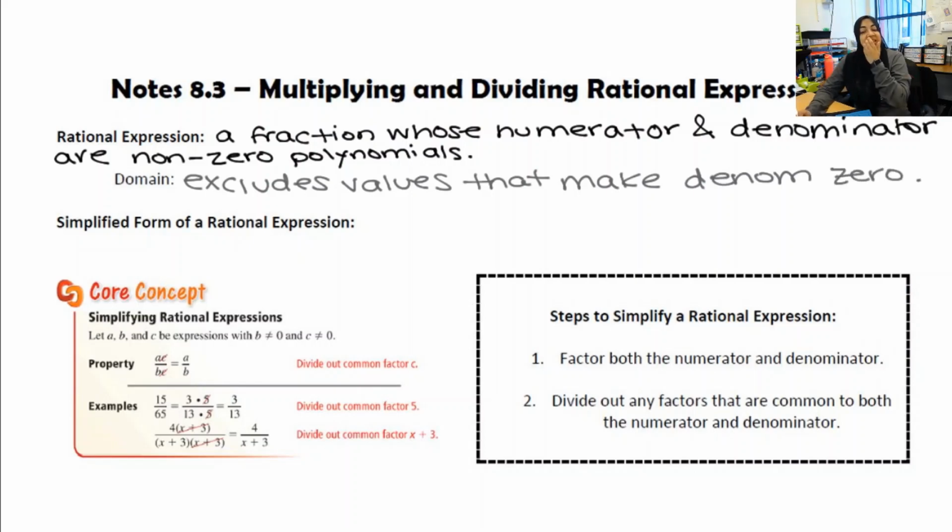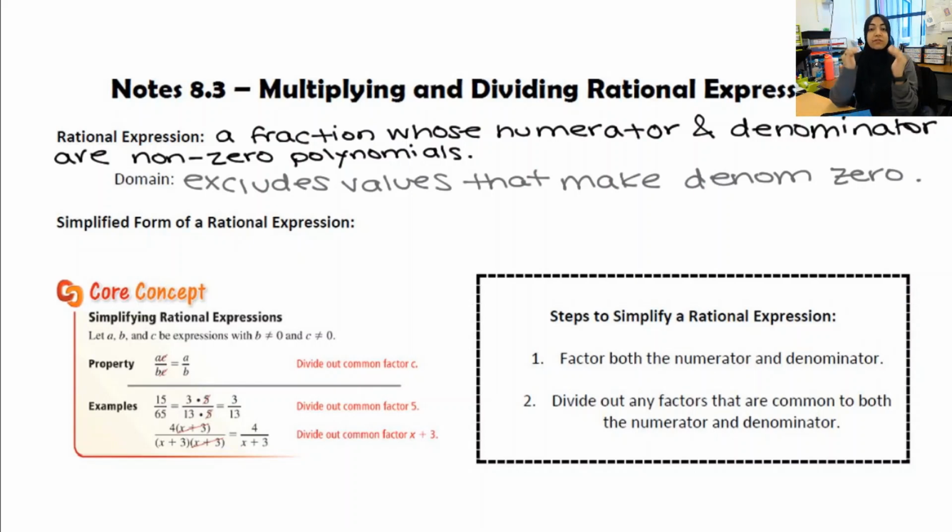Okay, which makes sense, right? So for example, that 5 over x plus 3 that I just mentioned. Well, we know that that denominator cannot equal 0 because you're not allowed to divide by 0. So I would have to say 5 over x plus 3, but we need to know that x cannot equal negative 3 because negative 3 plus 3 is equal to 0.